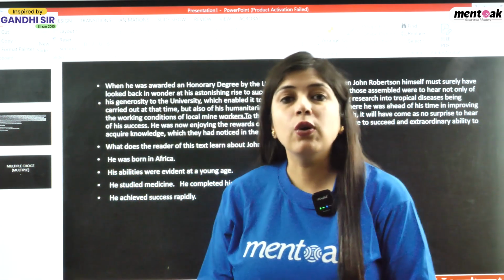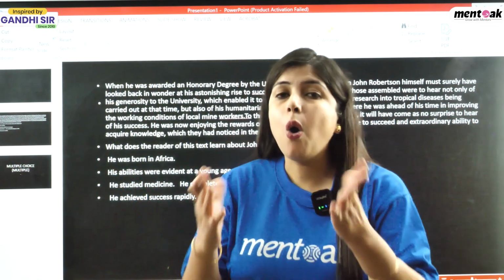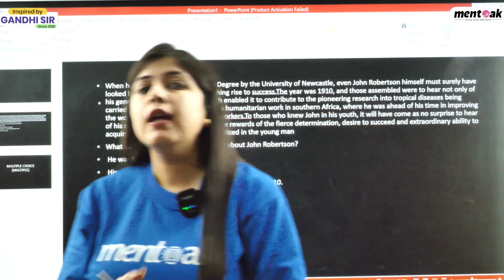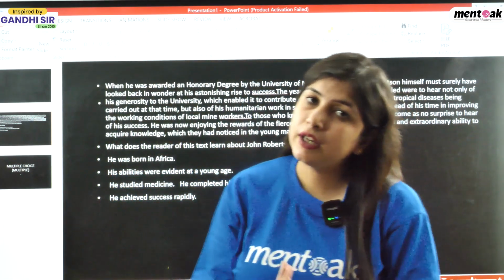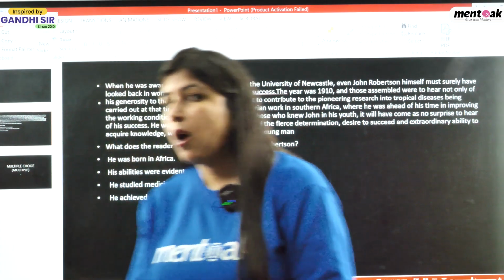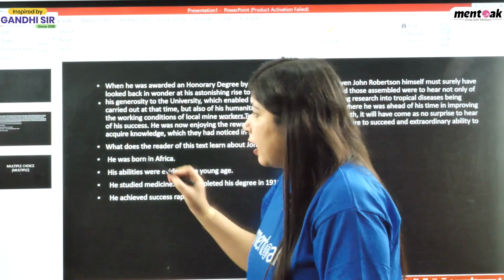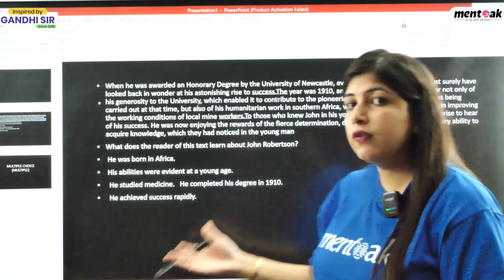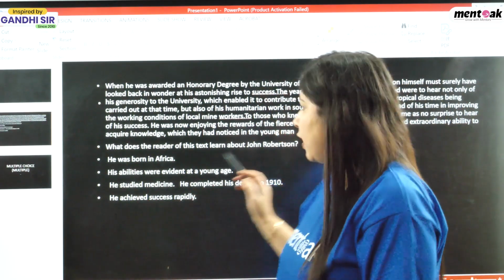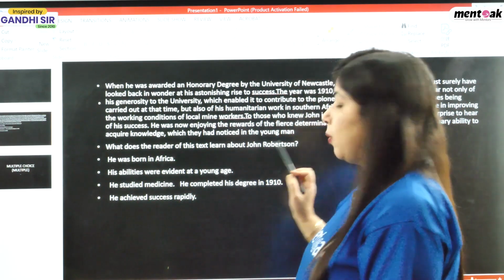But if the question asks about the whole idea or hidden meaning, then we have to find the answer that is given in a general form. So what is asked over here? What does the reader of the text learn about? What we learn from this paragraph is the life of John Robertson.